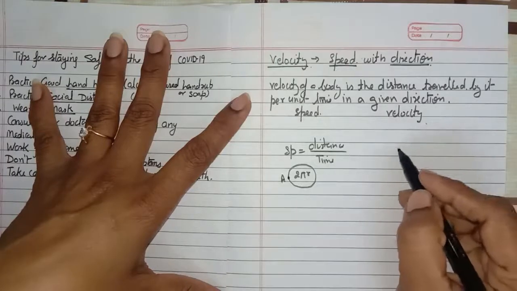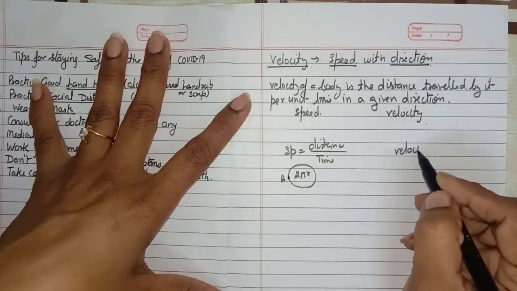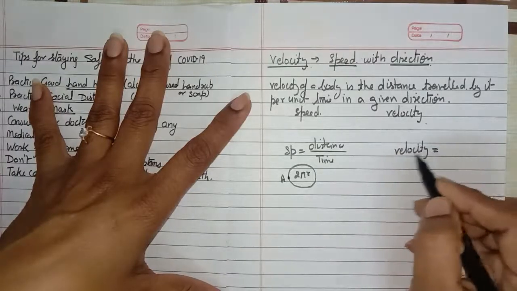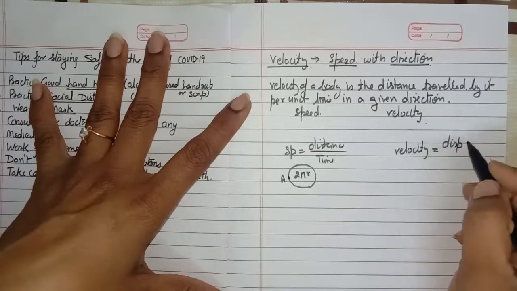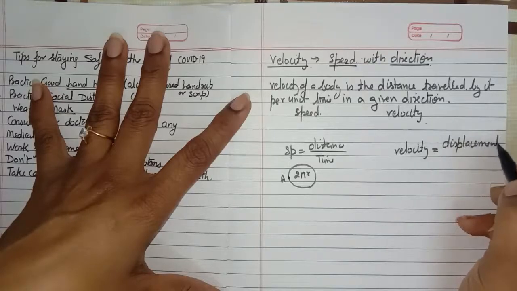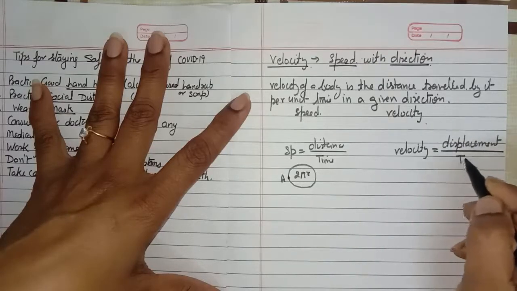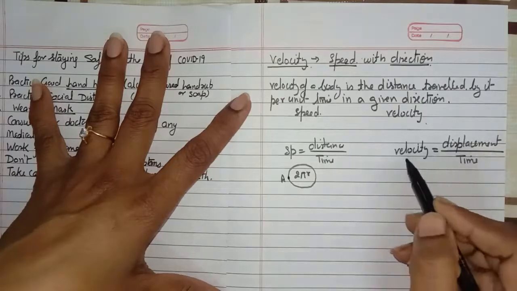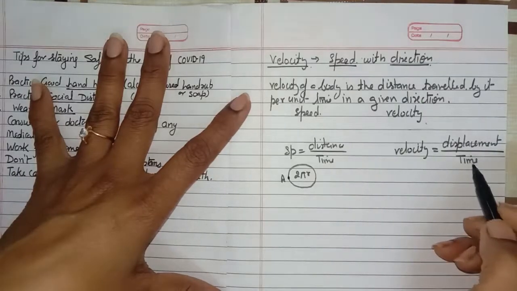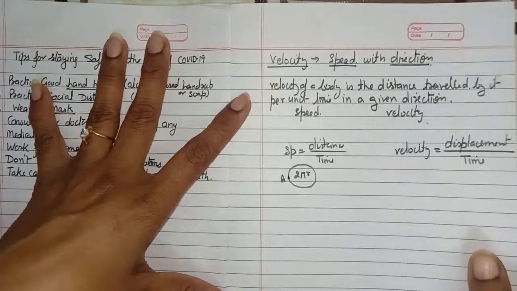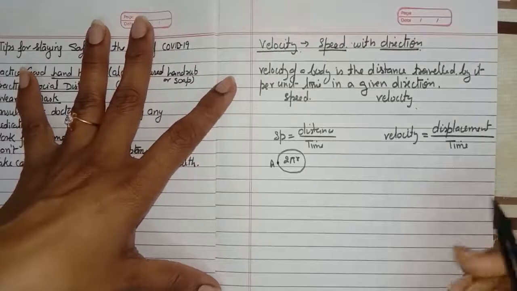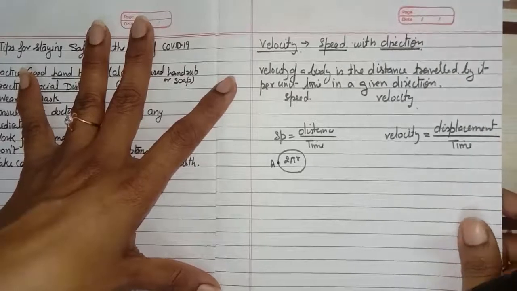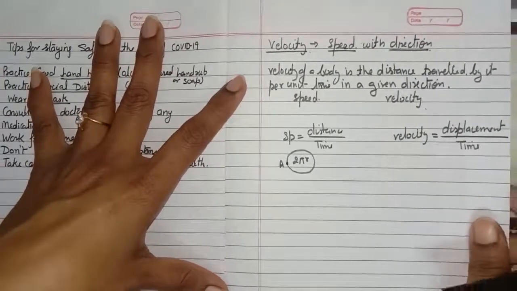But in case of velocity, first we should know the formula for the velocity. It is displacement upon time. You remember the displacement? Displacement is the distance with direction. Or we can say the minimum distance between the initial and the final position is called the displacement.